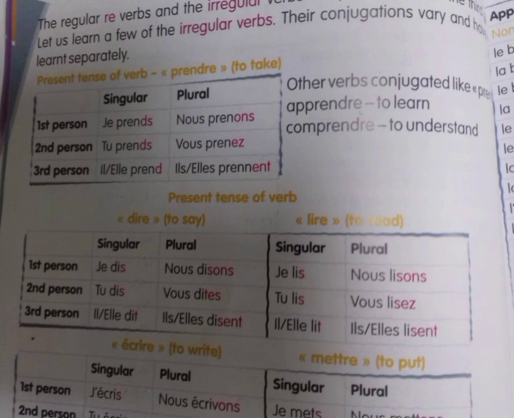In fact, all er verbs except the verb aller have the same conjugation. All ir verbs have the same conjugation. Other verbs that end with re will have a different conjugation which you have to learn separately.